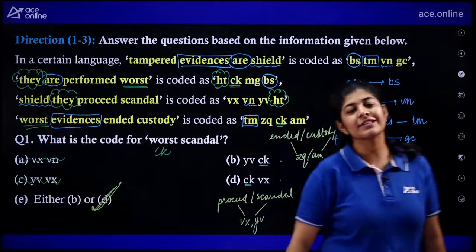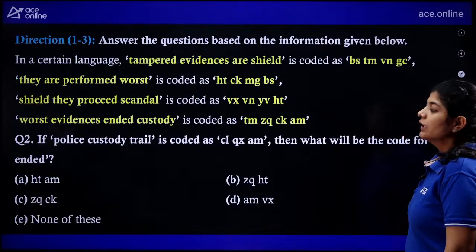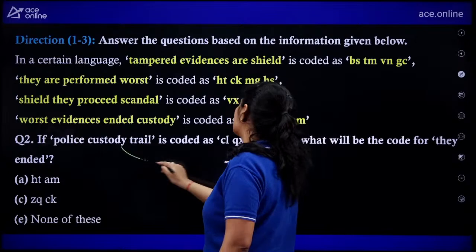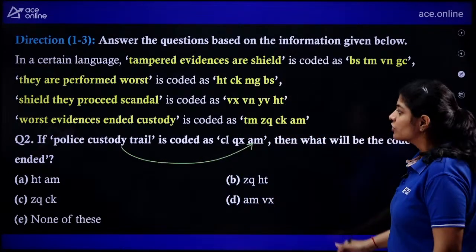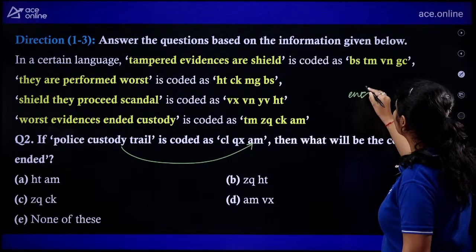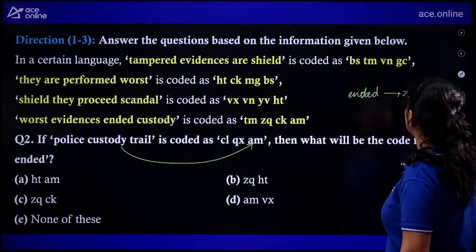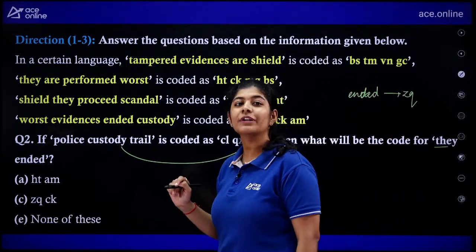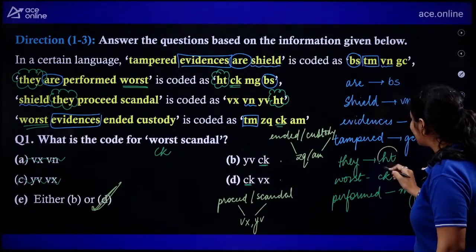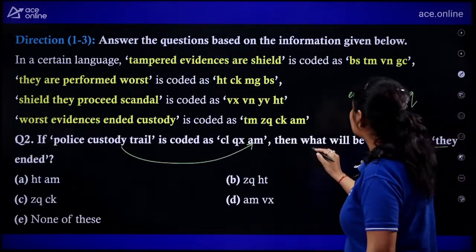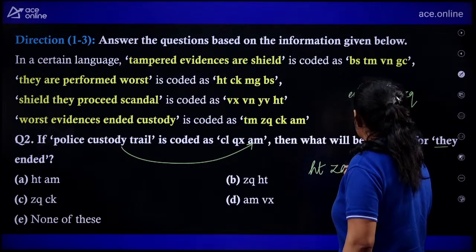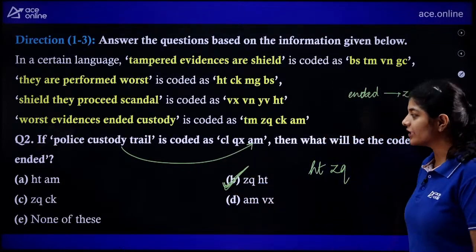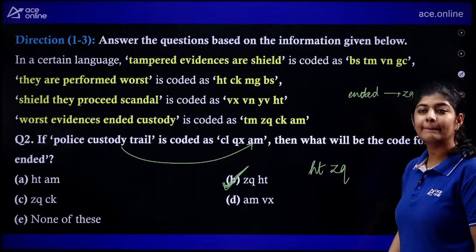Now, let's move on to the second question of the same part. The question is saying police custody trial. For the custody, we are using the code AM, right? So we can say that for ended we can use ZQ, and here we need to find out the code for they ended. The code for they is HT. That means we need HT ZQ. Where are we having this? In option number B. So the correct answer of this particular question is option number B.